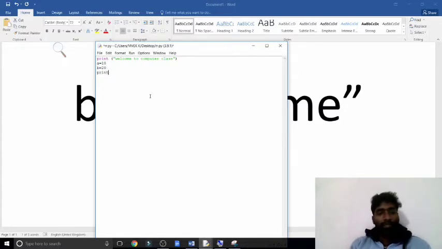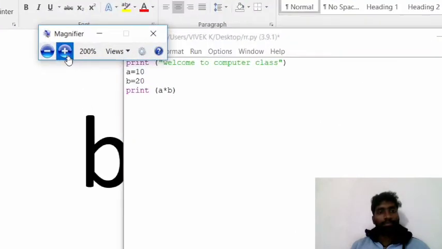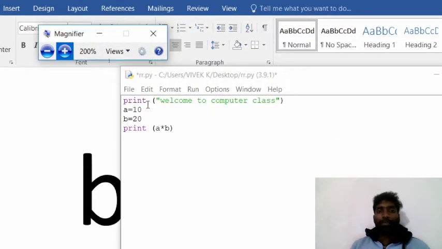Now print a plus b, or a into b, as our wish. Kindly see the program. I am zooming. I have written this program.